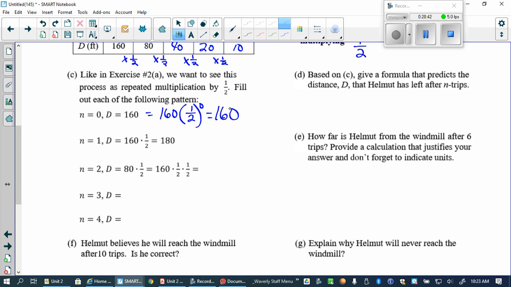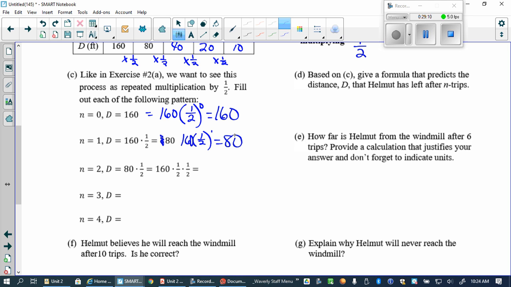Oh, there's a typo here. That's not a 1. You guys see this? You guys catch the typo there? Yeah. So on the first trip, N is 1, this is actually 160 times 1/2. To what power? How many times? 1 time. Once multiplied by 1/2, 160 equals 80.